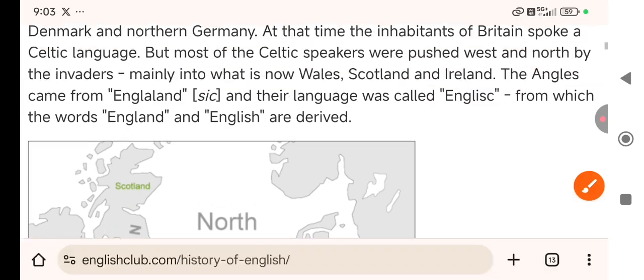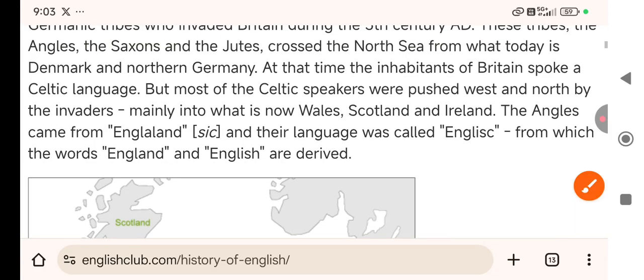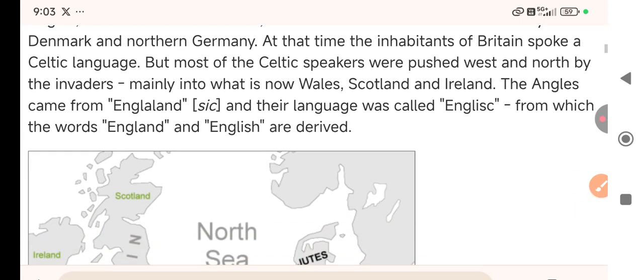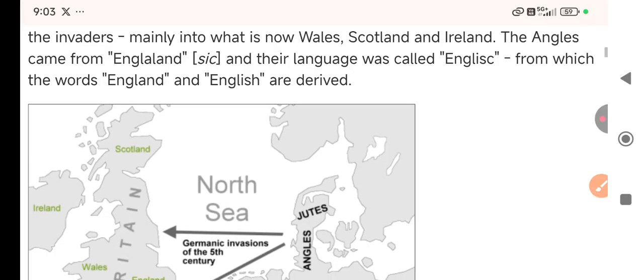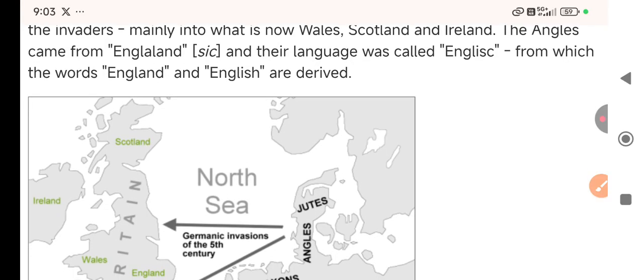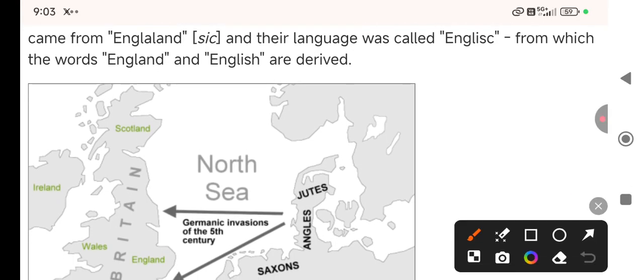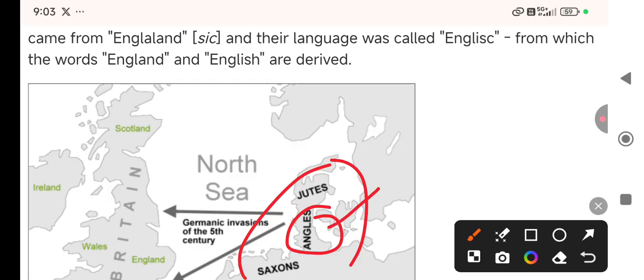Now what happened then? The Angles came, and the Angles were the most powerful tribe out of all these three. Angles were very powerful. They came from a place that was England.